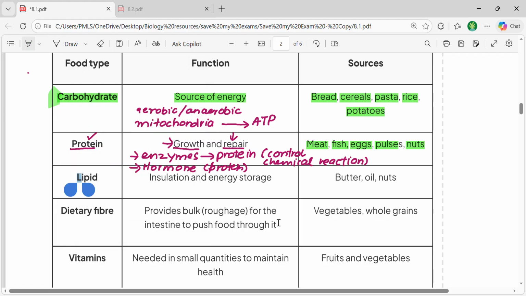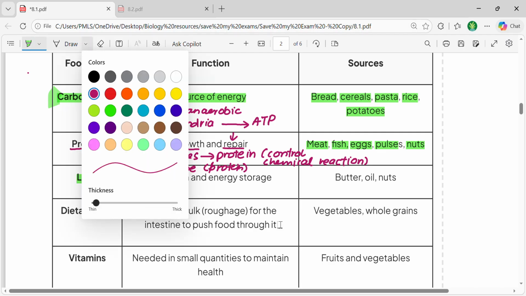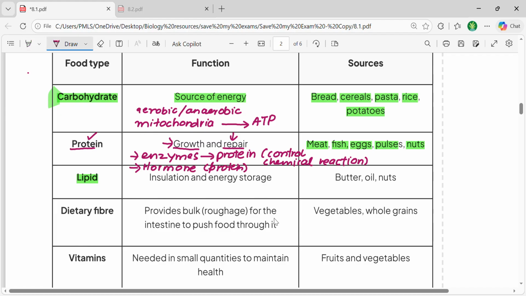Then let's talk about the lipids. Lipids are involved in insulation, which is basically what protects you from the outer environment, as well as energy storage. The sources of these are butter, oil and nuts. It is very important that you should know the sources as well.